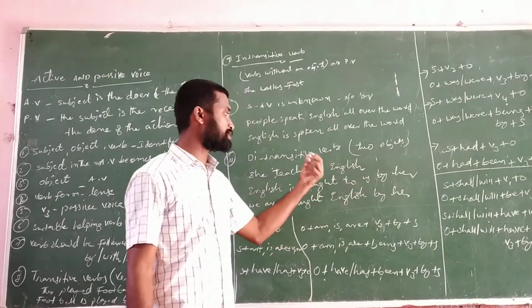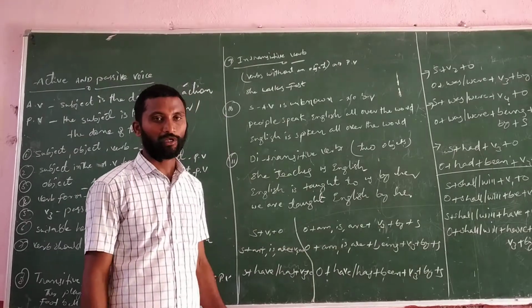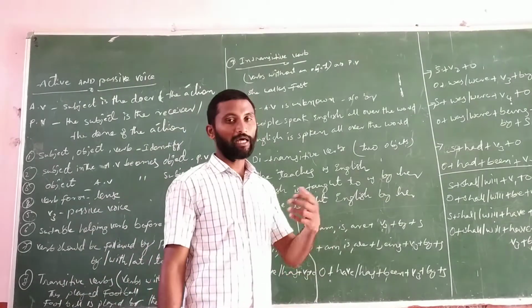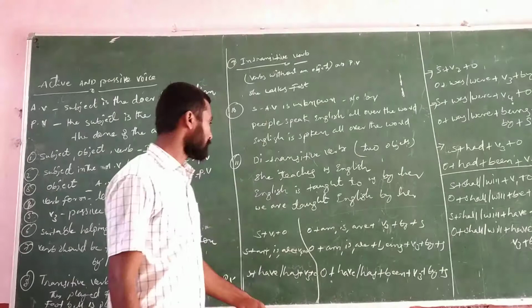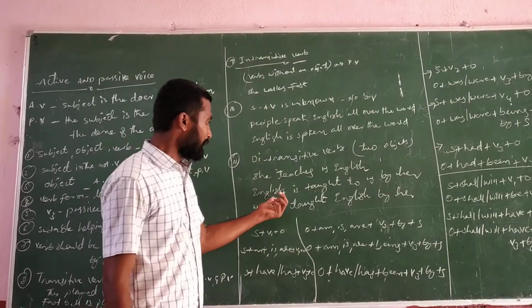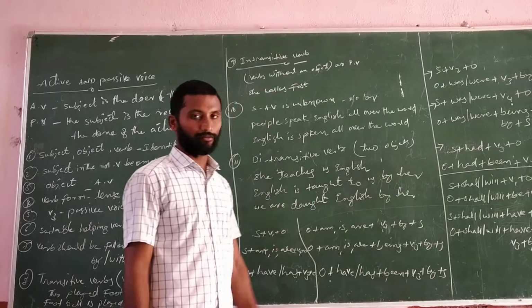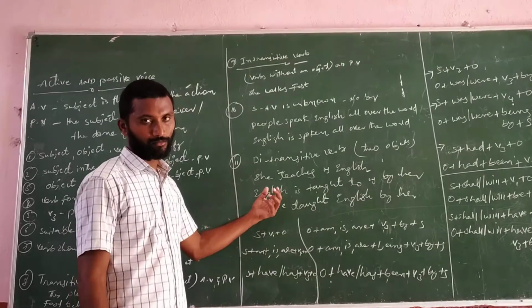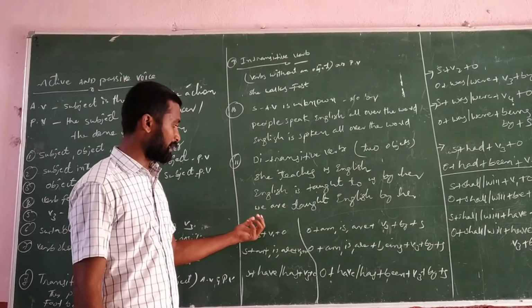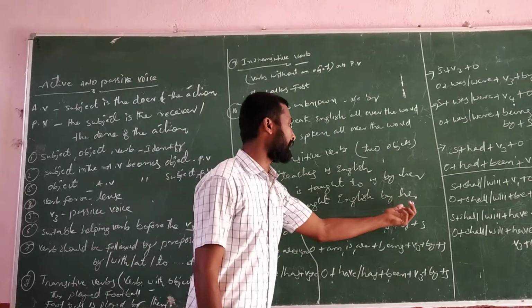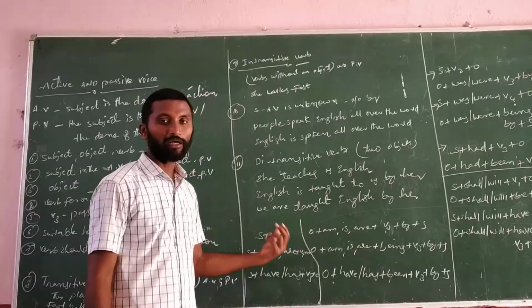So we can change into passive voice with the indirect object as well as the direct object. And if you see, English is taught to us by her. This is one method from the direct object. Next method, we are taught English by her. This is with the indirect object.